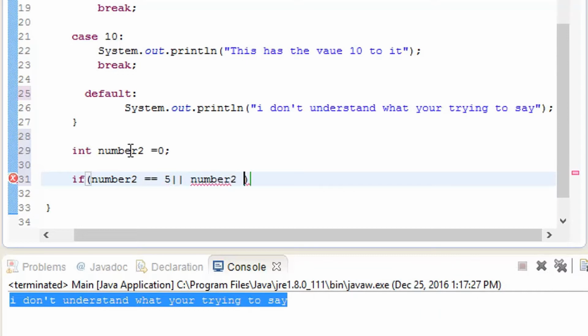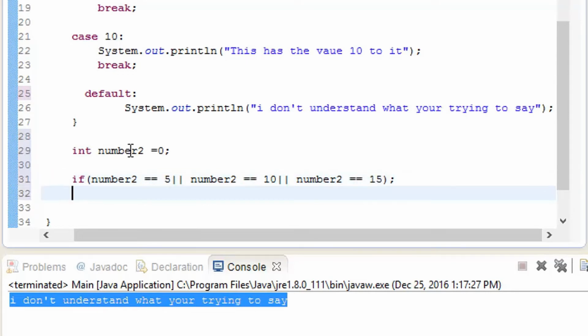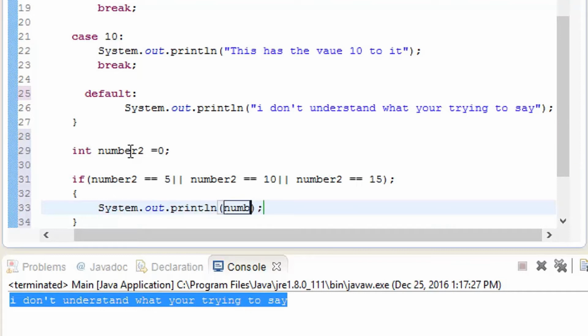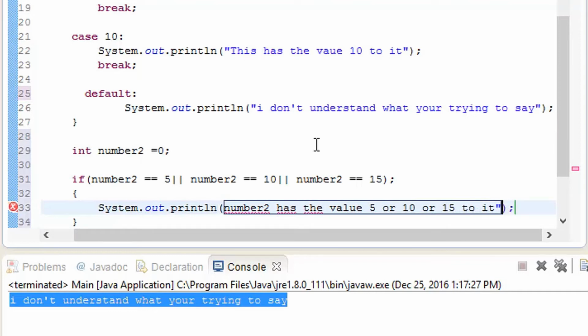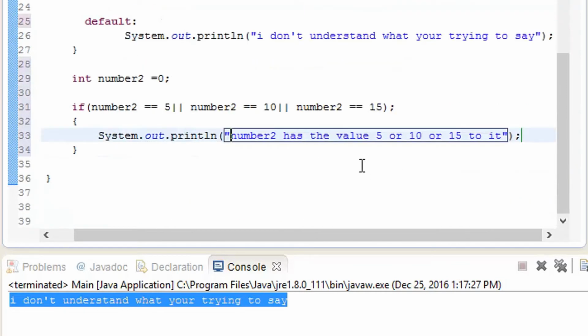So number 2 has the value 10, then add two pipes again, and number 2 has the value 15, then close this, and inside curly braces type syso, Ctrl+Space, "number 2 has the value 5 or 10 or 15" inside quotes, so it is going to print out this value.